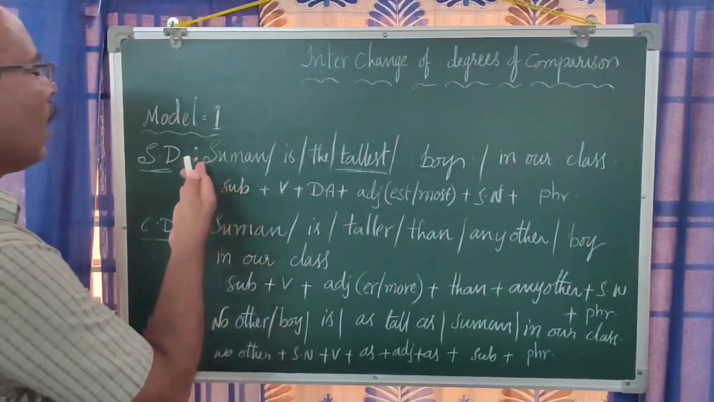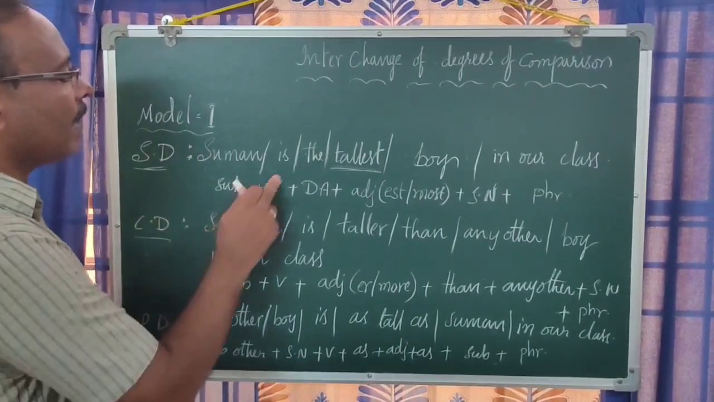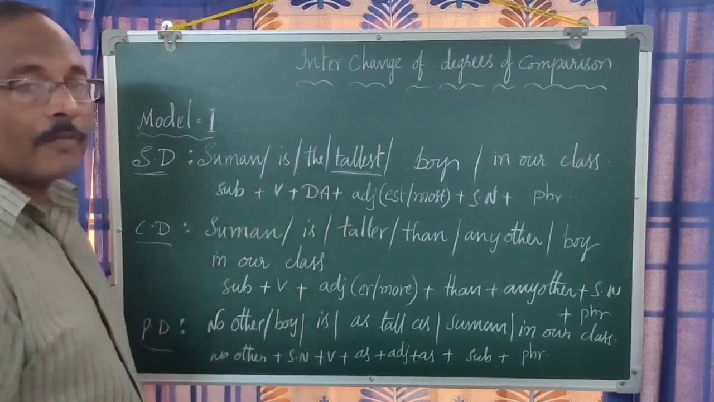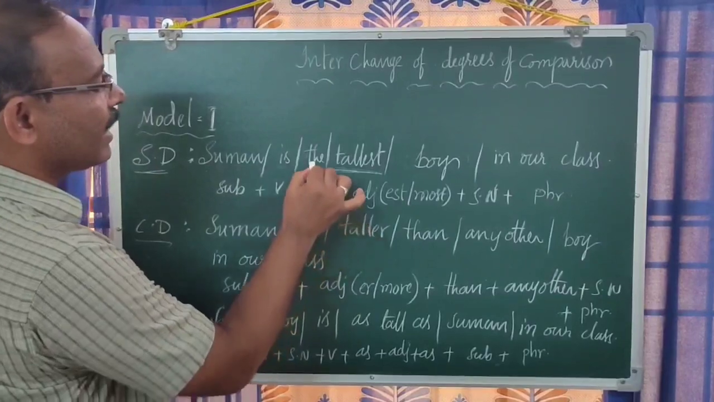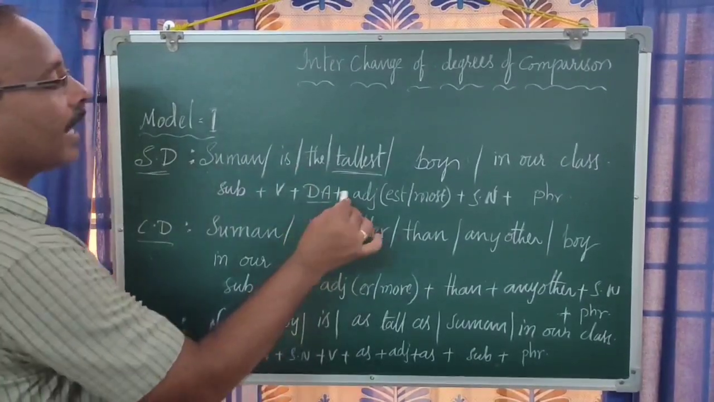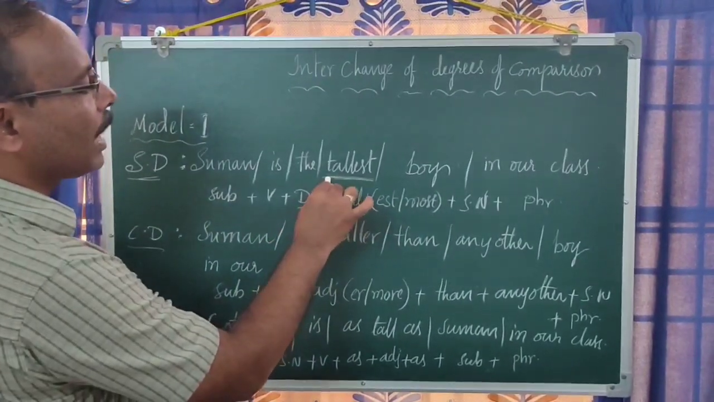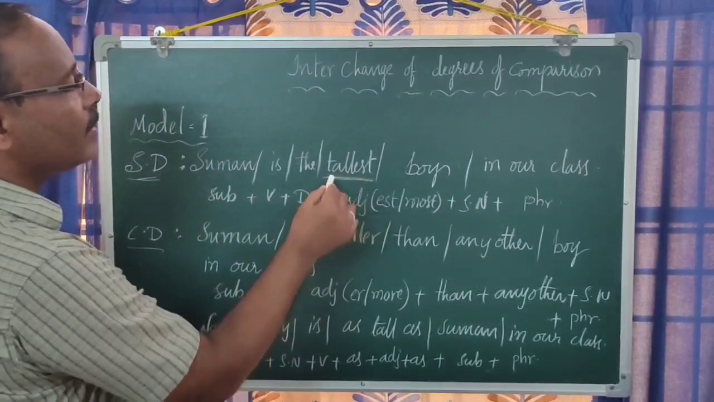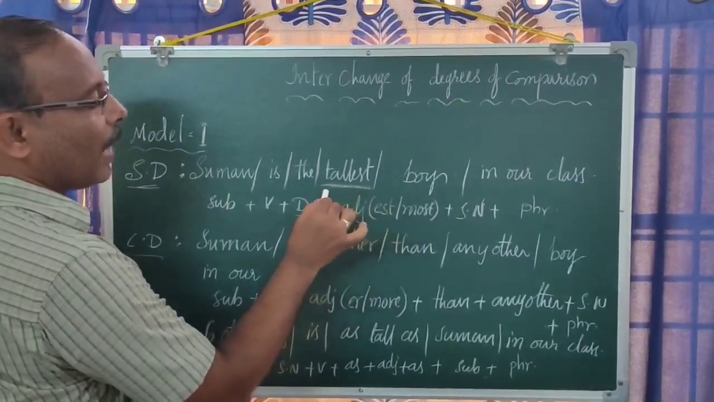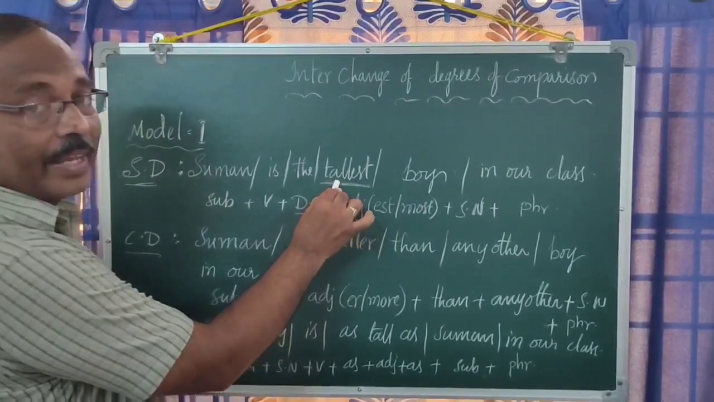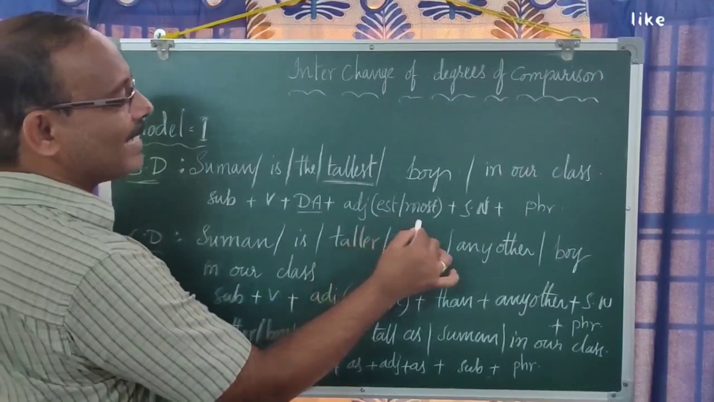Now we shall see the structure of this superlative degree in model 1. Subject plus V. V means nothing but verb, of course, is verb here. Plus definite article, that is nothing but the. Then adjective. We know very well, as I told in the first thing itself, that always the degrees are shown in adjective forms only. This is the highest degree, that is the third form of degree. That's why here adjective is added with est or most.